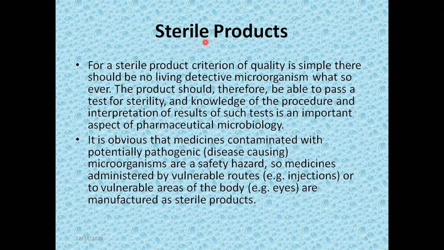For these sterile products, the first and most important criterion as far as quality is concerned is that there should be no living detectable microorganism in them. As the name sterile indicates, there is an absence of microorganisms. It means that sterile products are those which do not contain living microorganisms of any kind.